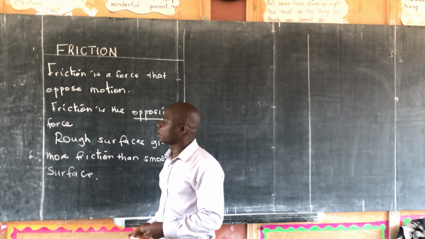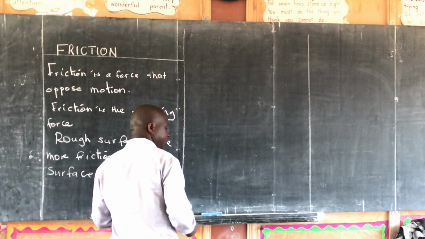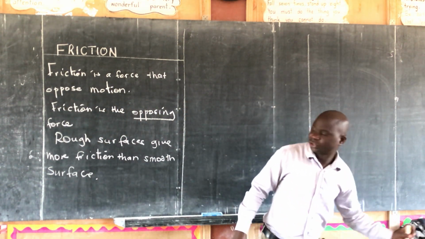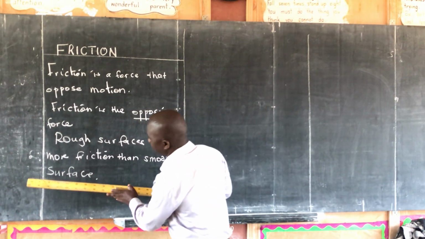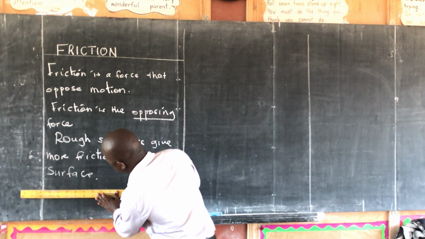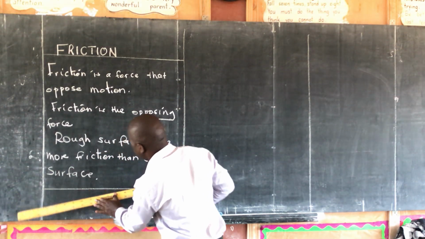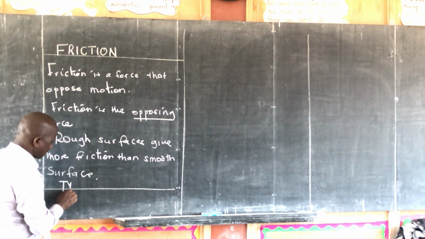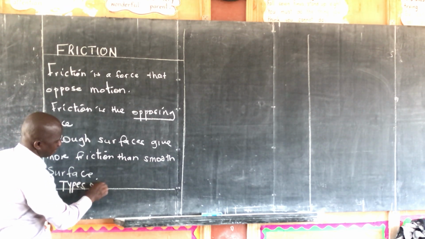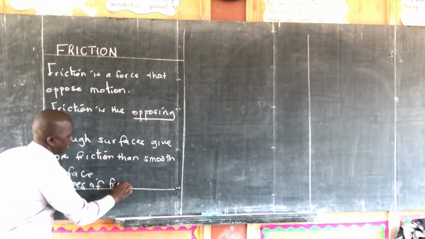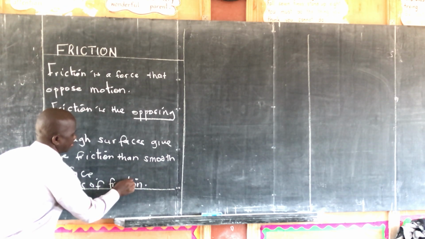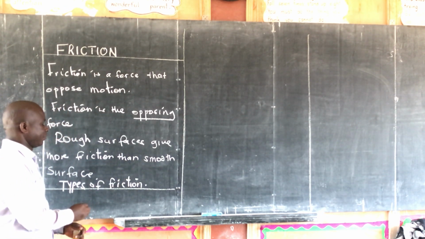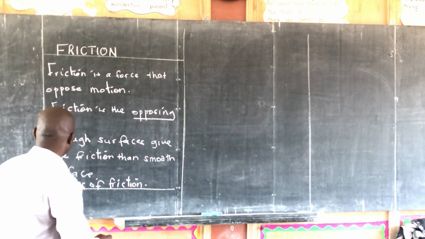Now, we have types of friction. We have two types of friction.